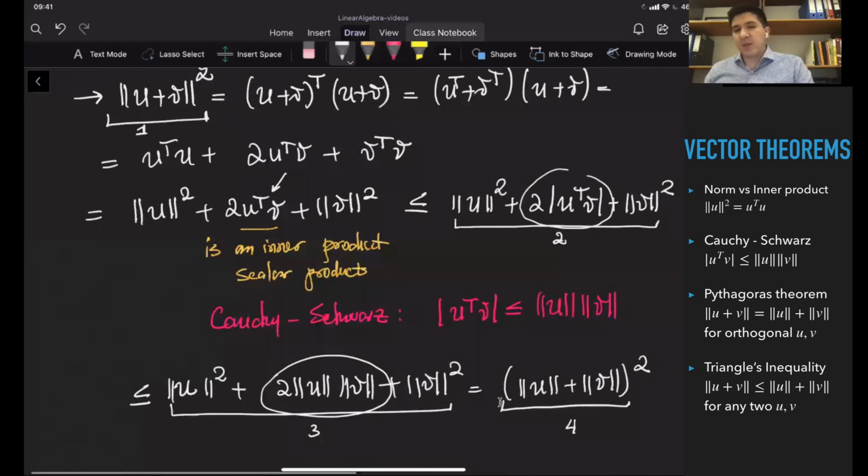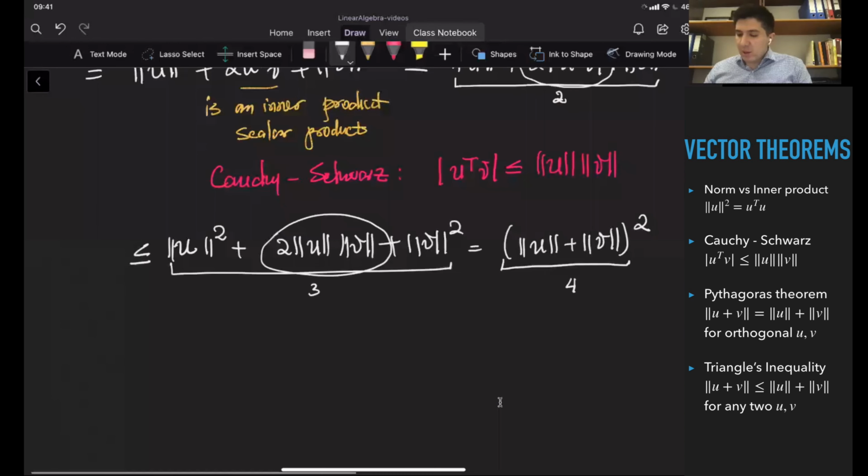Obviously, because I expanded 1 to something, then I substituted this thing with 2, saying that 2 is bigger than that thing, and 3 is even bigger than 2, and 4 is actually equal to 3. So consequently, 1 is going to be smaller than 4.